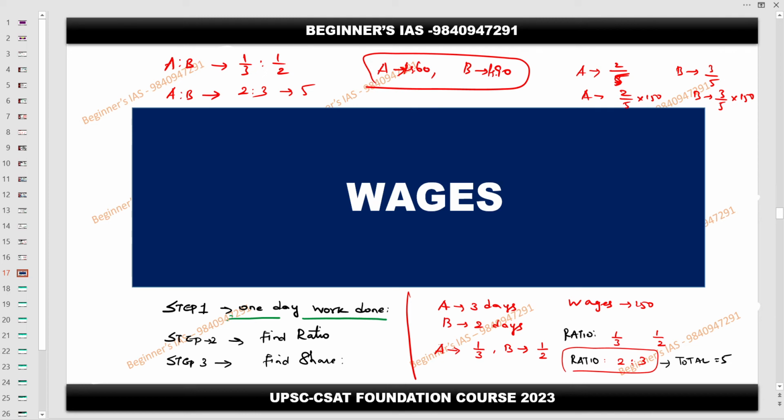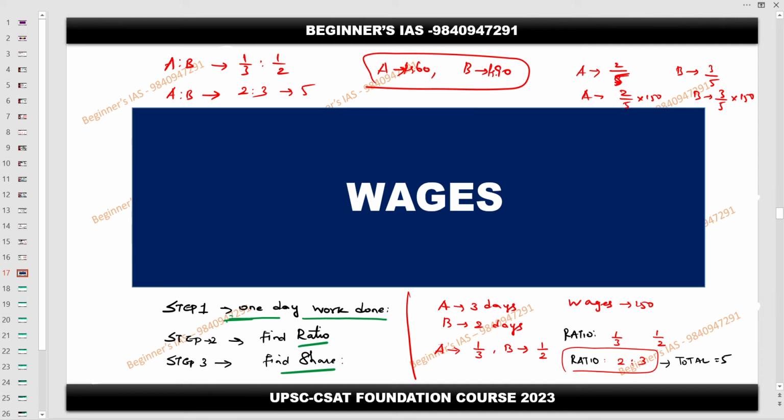So like, yes sir. Find out the 1 day's work. So that is step number 1. Then write the given in terms of a ratio. Then find the respective shares with respect to the amount provided in the question. Simple 3 steps, it's enough to find out the wages related problem.